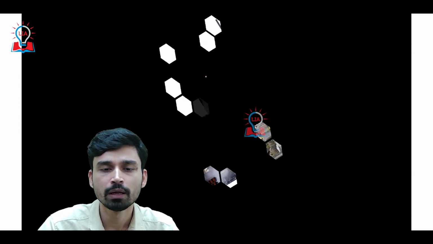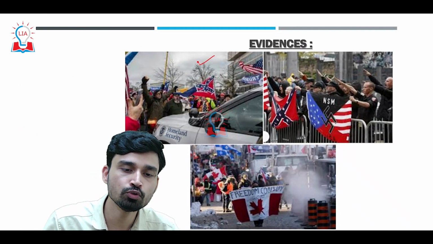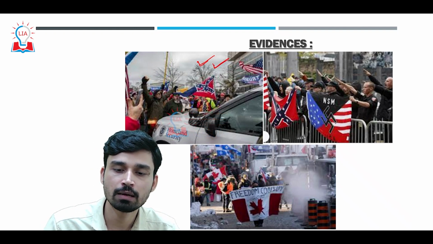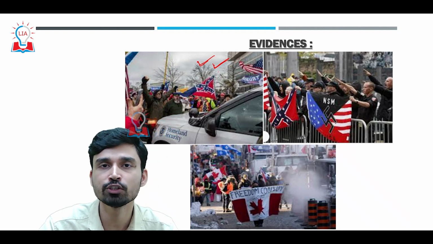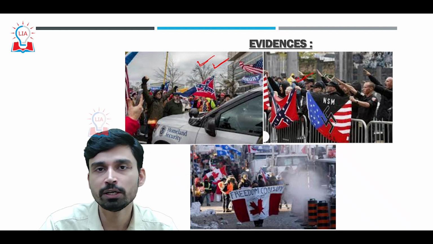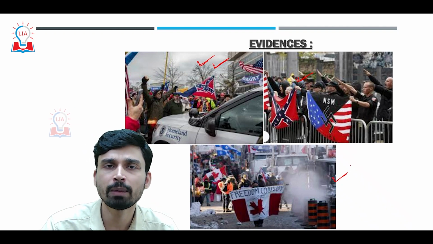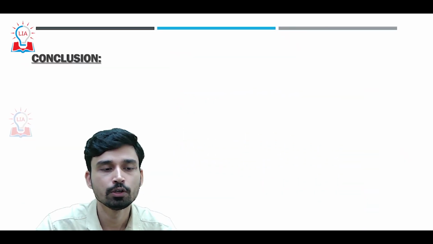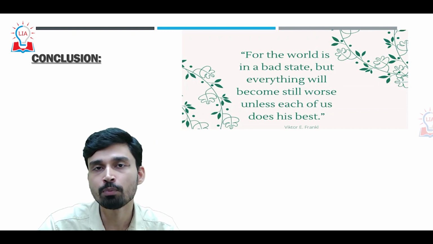Not only in Europe, but also in the USA and Canada, in North America, we are seeing large-scale use of the symbol of Nazism in rallies. For example, when this movement started, the ultra-nationalistic or white supremacist rallies that occurred in the USA, we clearly saw the display of the Nazi flag. And even in Canada, when the truckers held a rally against the COVID-19 pandemic restrictions, there also we saw the use of the Nazi flag.